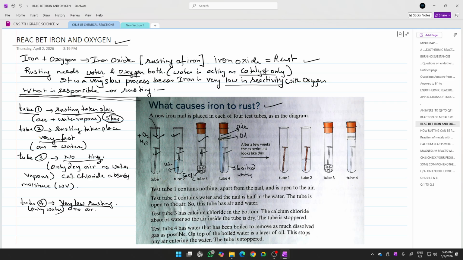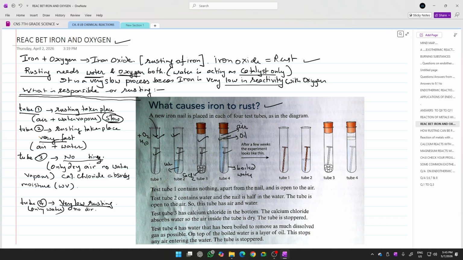Okay, and in test tube number 4, you will see that because of this boiled water, the water doesn't have any oxygen, and because of the oil which is kept above the water, that oil will prevent the oxygen from the trapped air from entering the water or reaching the nail. So here also the rusting will be very, very less.